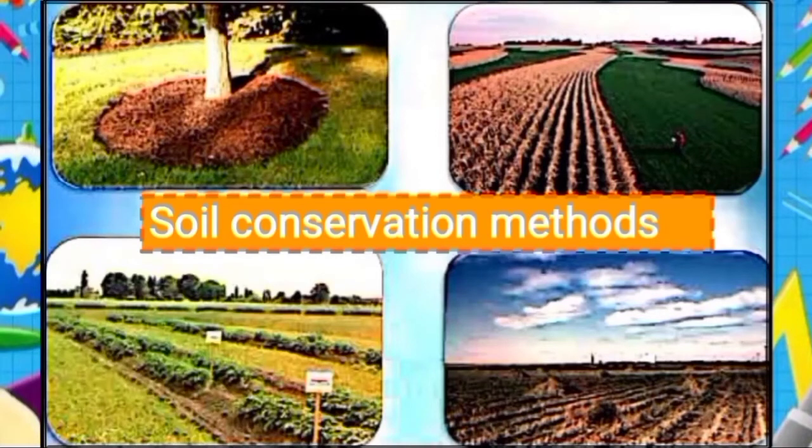During this period, the farmer either grows grass or other crops to prevent soil from erosion, and this helps the soil to conserve and stops soil erosion. Soil conservation can also be done by building dams. Dams are built to prevent floods, which not only damage the crops but also wash away the topsoil.